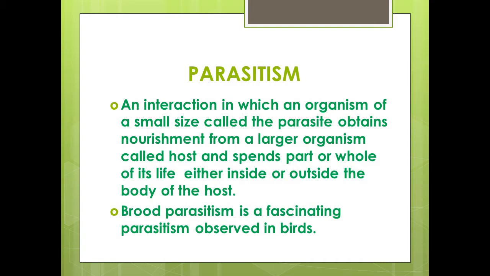Parasites have evolved special adaptations like loss of unnecessary sense organs, presence of adhesive organs or suckers to cling to the host, loss of digestive system, and high reproductive capacity. Now let us look at the two kinds of parasites. Parasites that feed on the external surface of the hosts are called ectoparasites. Example, lice and ticks. Marine fishes are infested with an ectoparasite called copepods, and Cuscuta is a plant parasite.